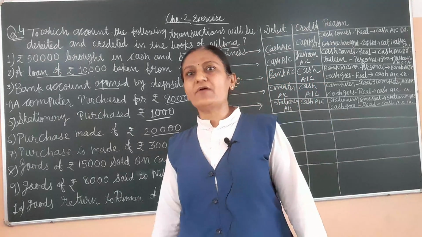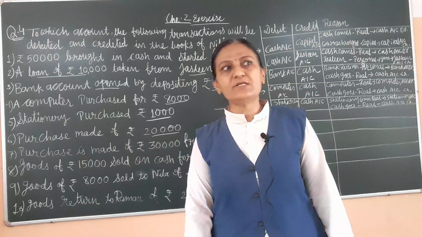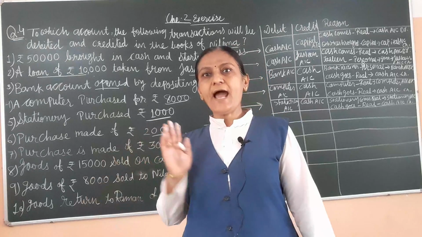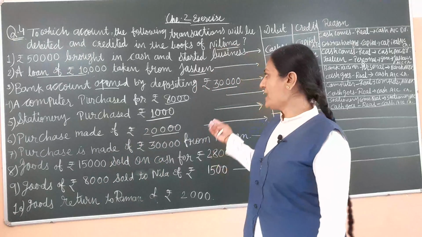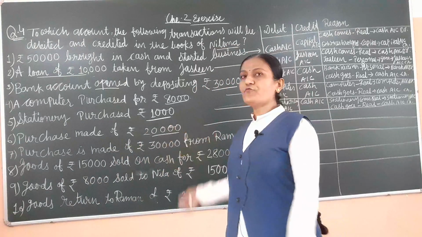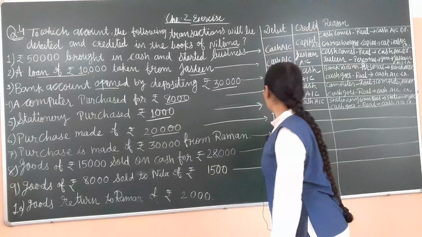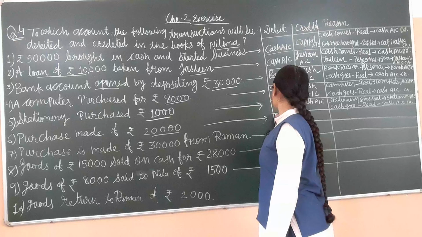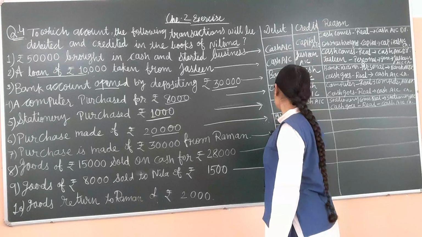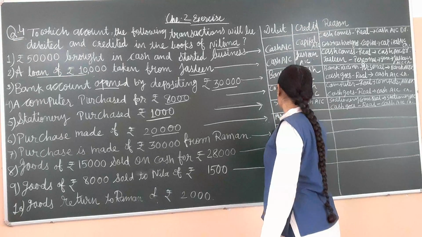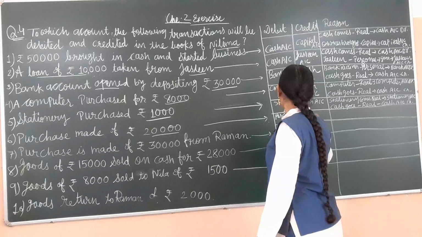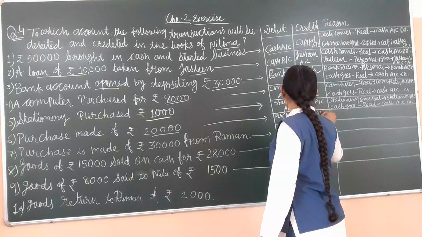Person's name is not given, cash word is not given, but person's name is also not given. So it is a cash transaction, and so we have to write purchase made of rupees 20,000. So here we have to write purchase account debit and cash paid, so cash account credit.